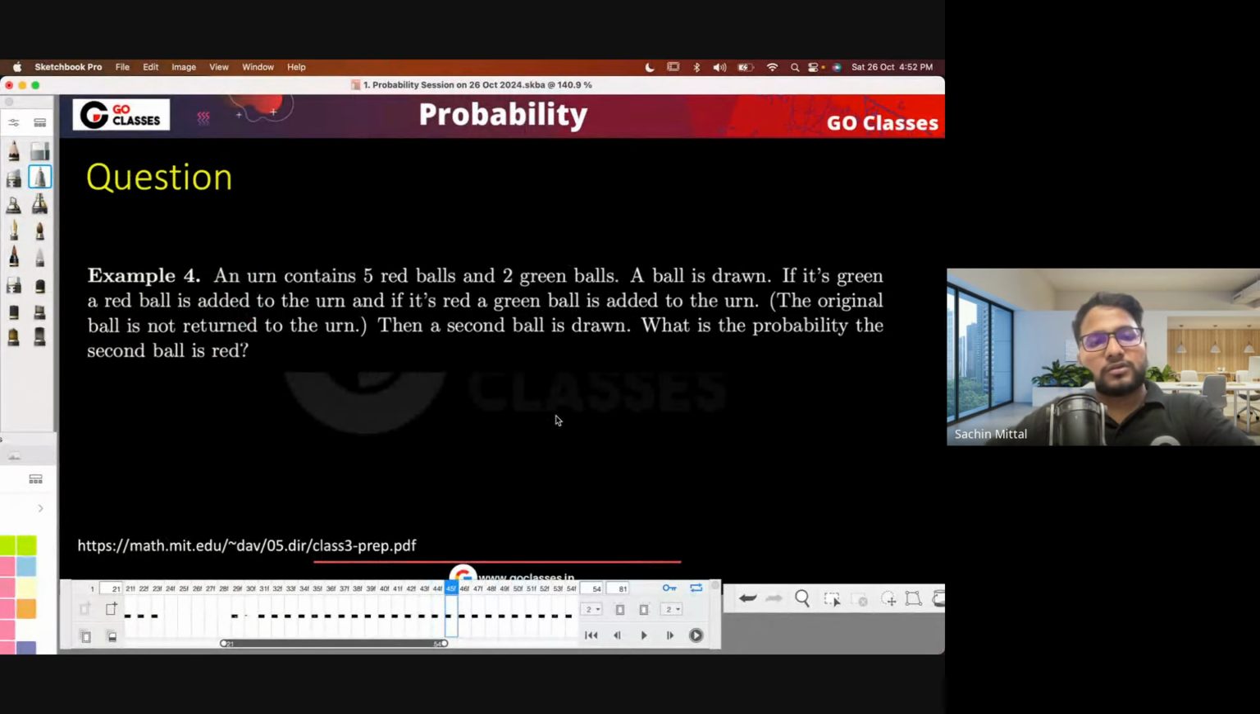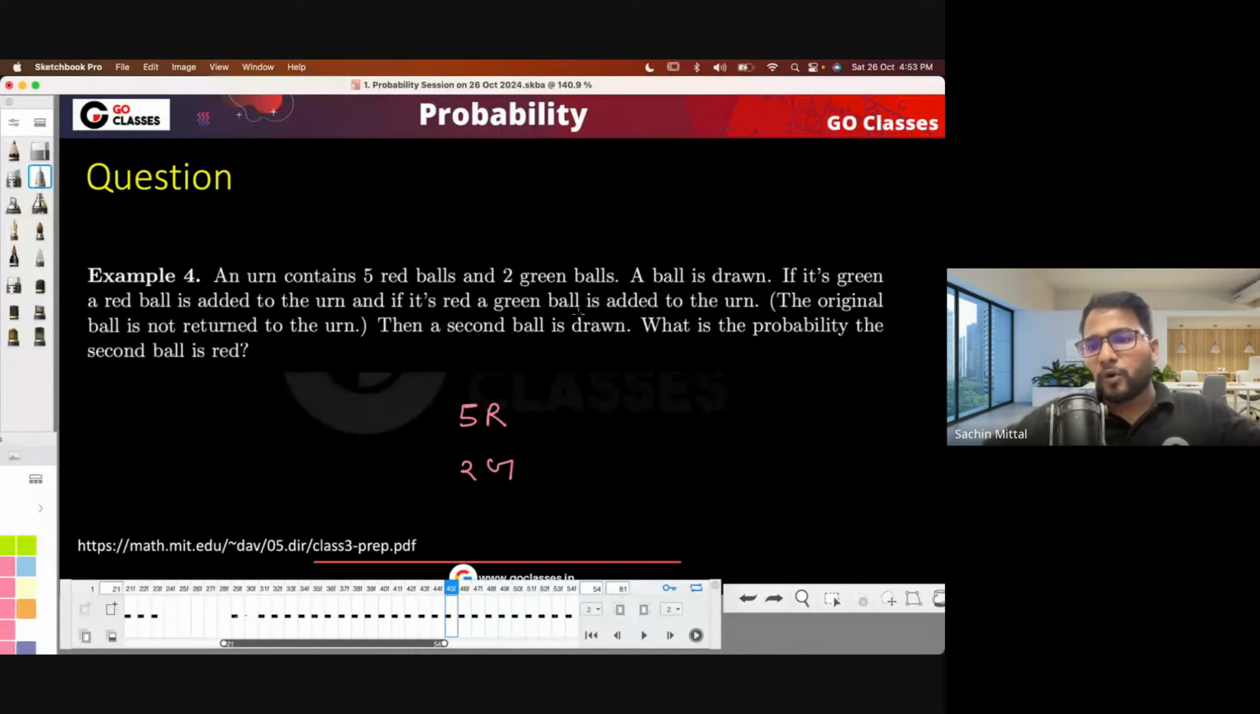Okay. Now let's just solve this question. An urn contains 5 red balls and 2 green balls. A ball is drawn. If it's green, a red ball is added to the urn, and if it's red, a green ball is added to the urn. So basically, there are 5 red balls and 2 green balls. Now you're drawing a ball. So the opposite color will be added. If the ball drawn is green, then red will be added, or if it is red, then green will be added. The original ball is not returned to the urn.